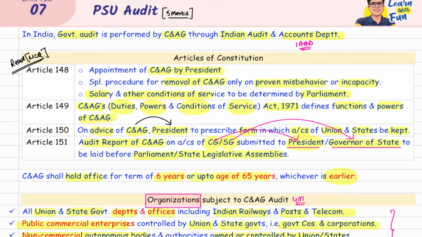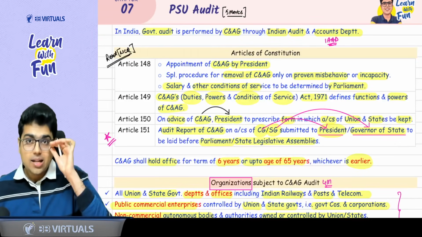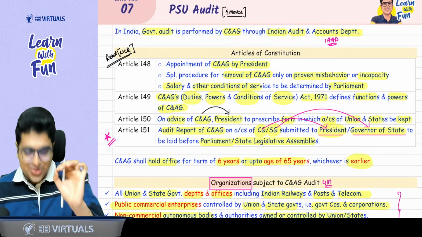And the last point, which is also an important point asked by ICAI in the recent MTP: the audit report of C&AG on the accounts of central government and state government is submitted to the President and the Governor of the state. For central government, it is submitted to the President of India. For state government, it is given to the Governor, not the Chief Minister. And then it is laid before the Parliament in case of central government and the state legislative assembly in case of state government. Are these basics clear to you?